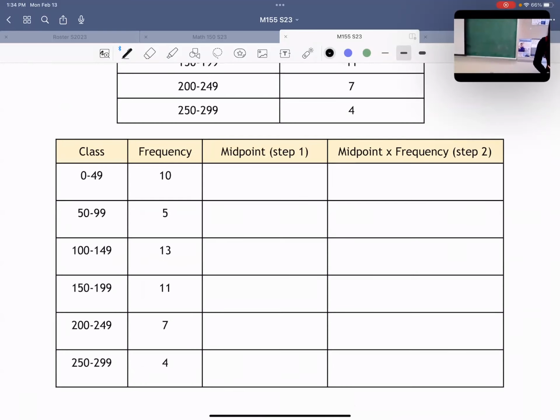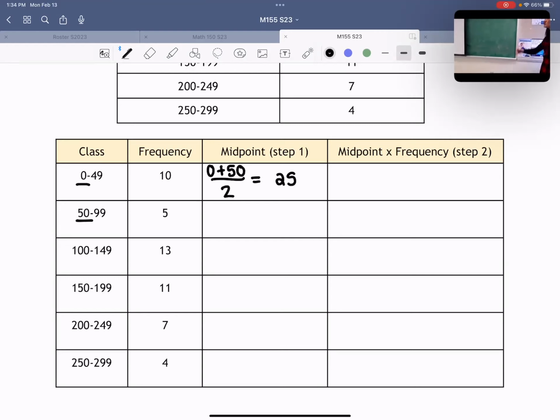So can someone remind me how to find the midpoint of the first class? You did it on your quiz. Mateus. Perfect, right? So when you find the midpoints, you take one lower class limit, like 0, you add on the next lower class limit, 50, and you just take the average of them. So you divide by 2. Okay, so if you do this, we get 25.